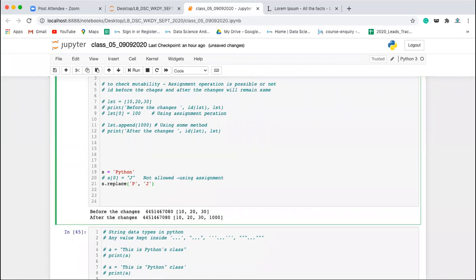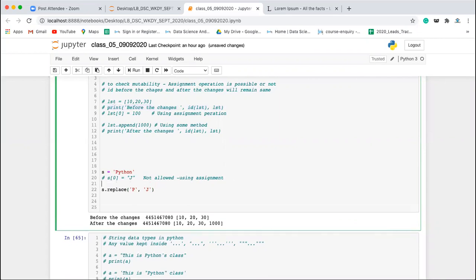So what I need to do here, let me check the ID before the changes, ID of S, and this is going to be S. And similarly, after the changes, this is after the changes, and this is ID of S and comma S. Okay. Now let's execute it. So if you see, before the changes, the ID was, it has not been done.